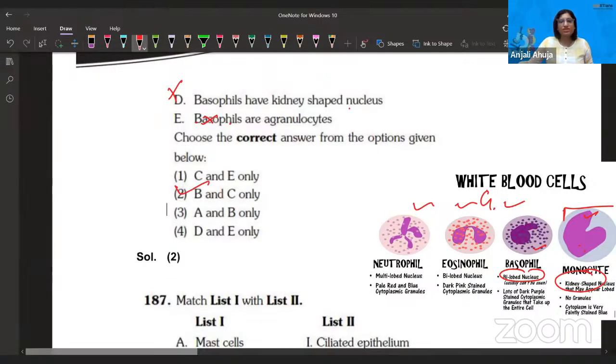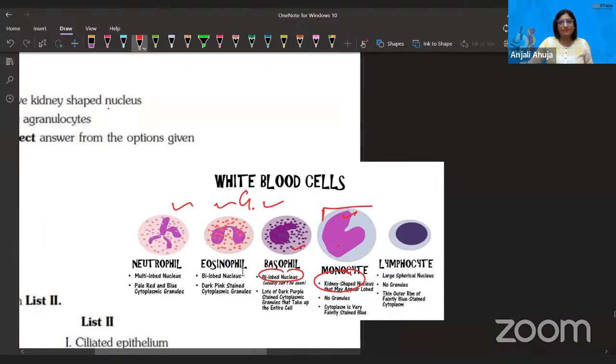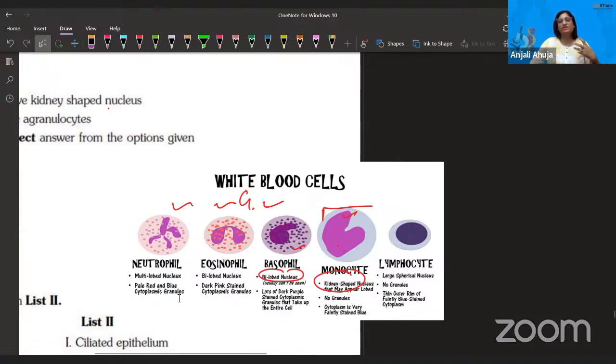For your revision, I am showing you this picture. Neutrophils have a multi-lobed nucleus and pale red and blue cytoplasmic granules because they're granulocytes. We don't have to talk about the color of the granules, but we should understand what color they show, because sometimes in rare cases it can be asked, because basophils are also known as acidophils.